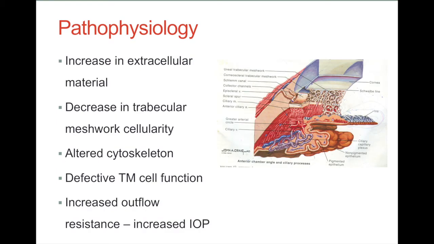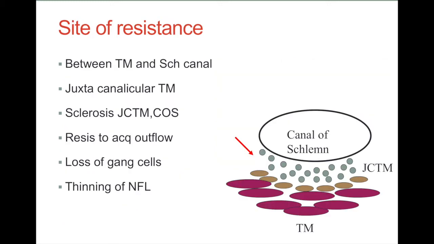Coming to pathophysiology, there is increase in extracellular material leading to decrease in trabecular meshwork cellularity and altered cytoskeleton in the trabecular meshwork, which leads to defective trabecular meshwork cell function, which causes increased outflow resistance. So, in short, increased outflow resistance causes increase in intraocular pressure.